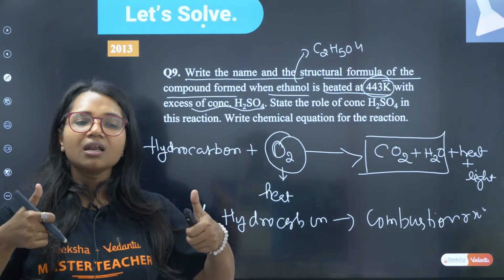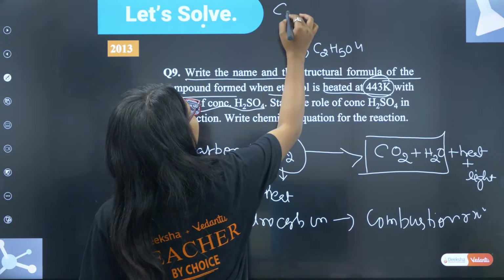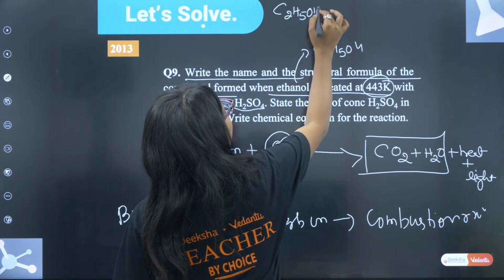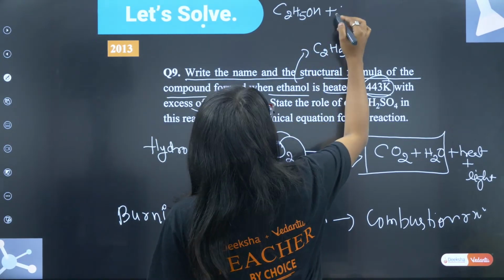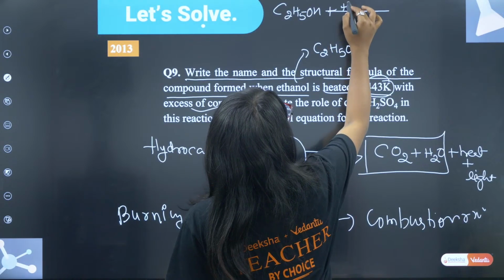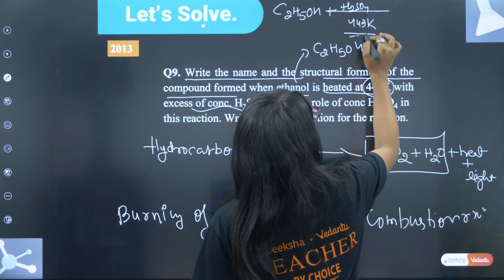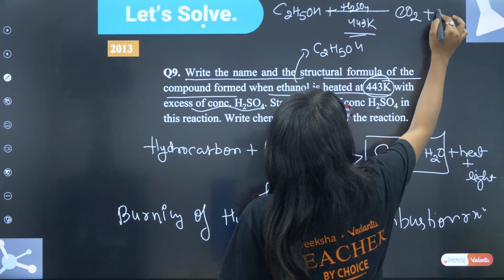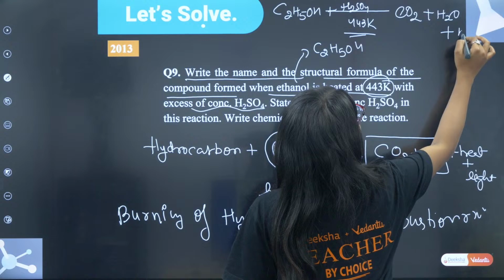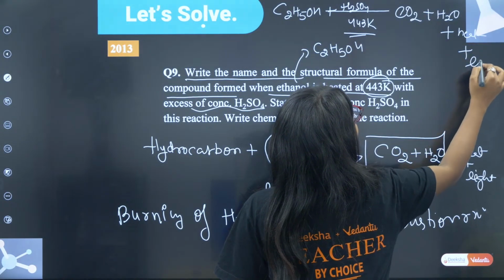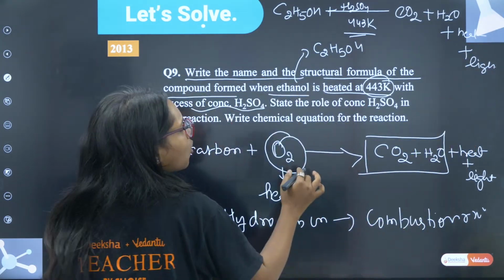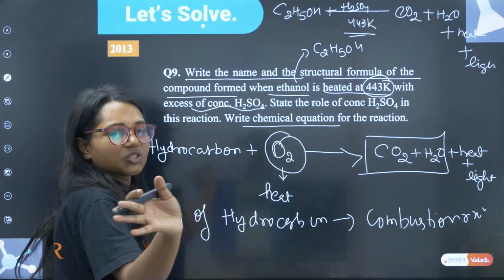Understood? Clear? So, when you heat ethanol in the presence of H2SO4 at 443 Kelvin temperature, you will get CO2 plus water plus heat plus light. They have told you just to give a chemical equation.